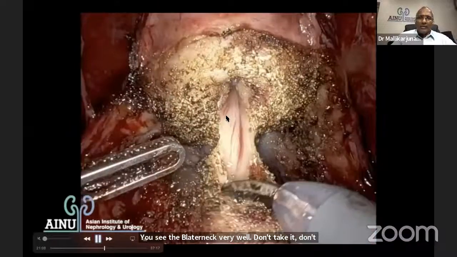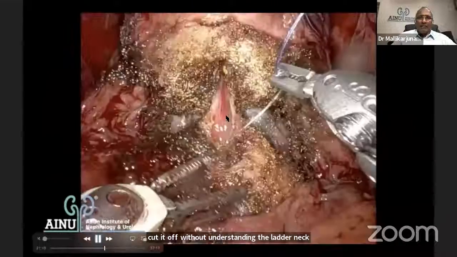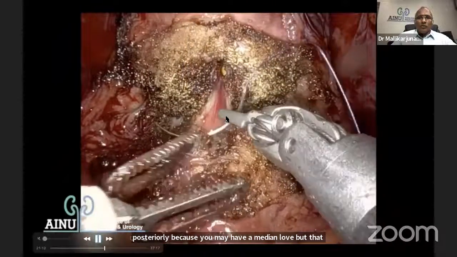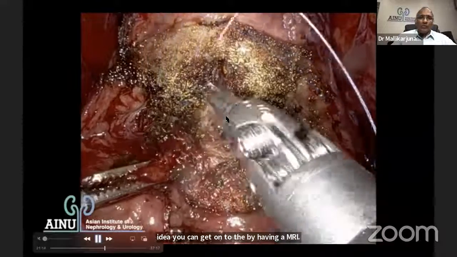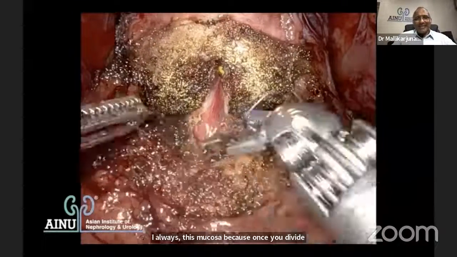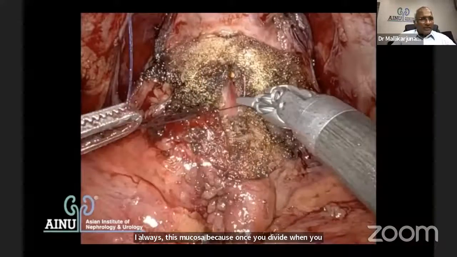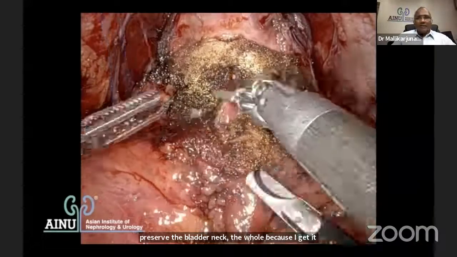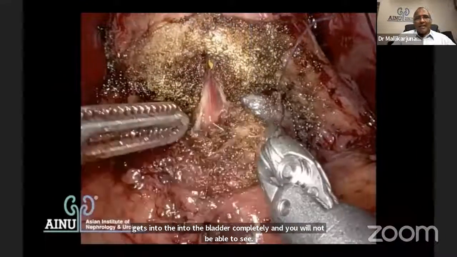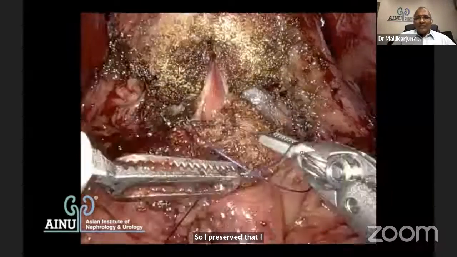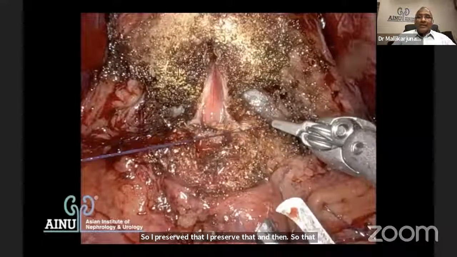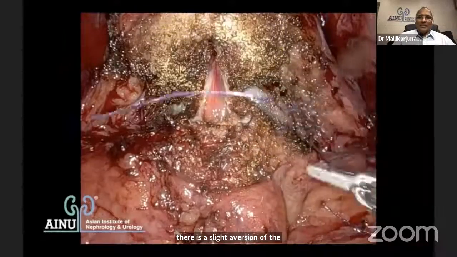But that idea you can get by having an MRI. I always avoid this mucosa, because once you divide, when you preserve the bladder neck, the whole mucosa gets into the bladder completely, and you will not be able to see. So I preserve that, so that there is a slight eversion of the mucosa, which makes my suturing much easier. So that is an eversion.